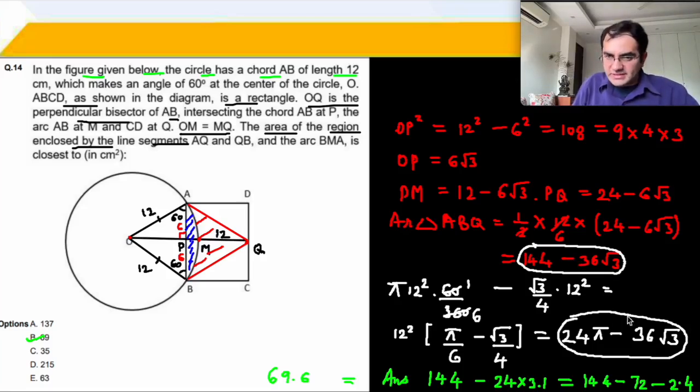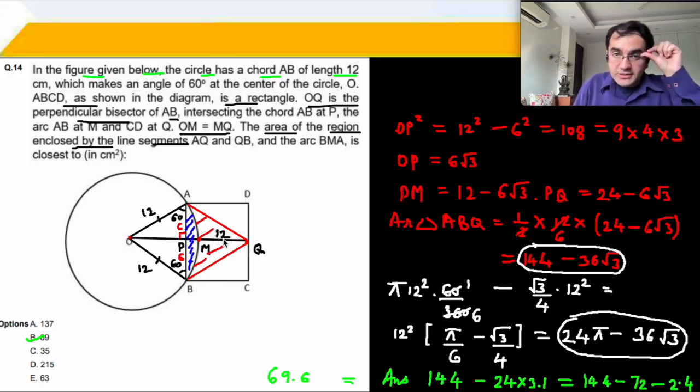Okay, when I subtract the triangle from the sector, that is when I am going to get this particular region, triangle BMA. AQ, QB. Yeah, I want this particular red region, right?